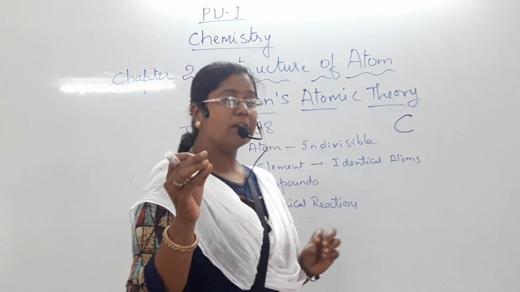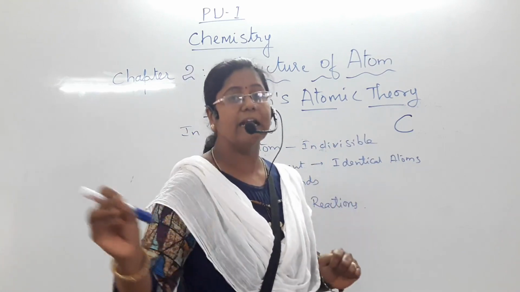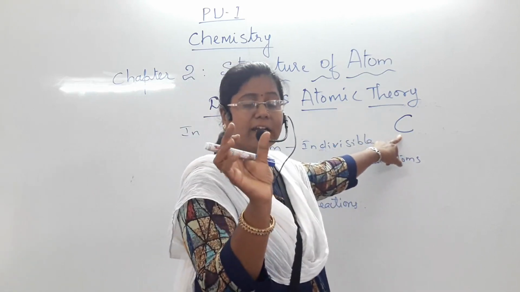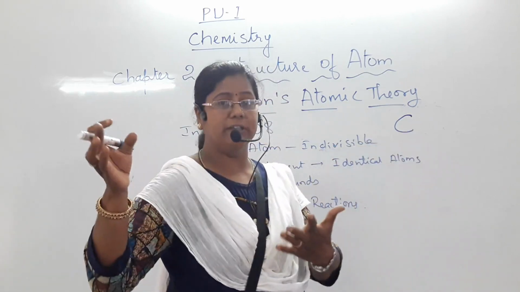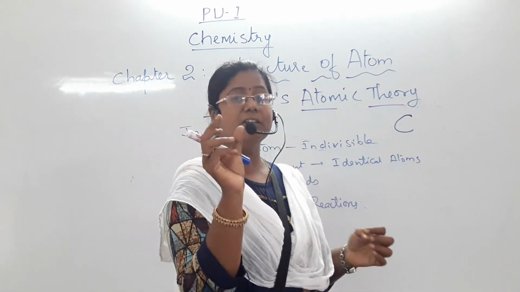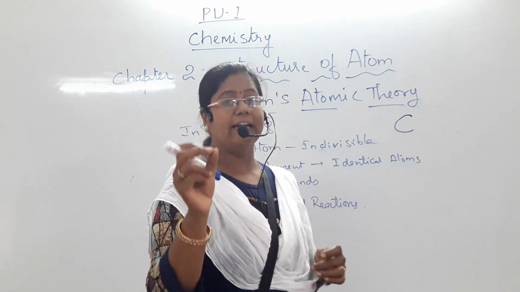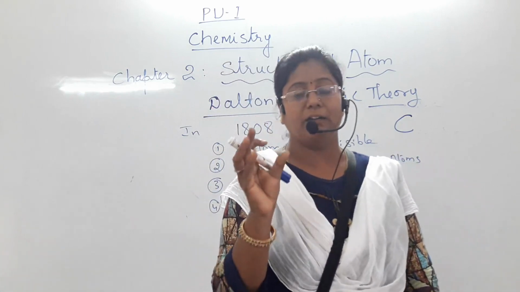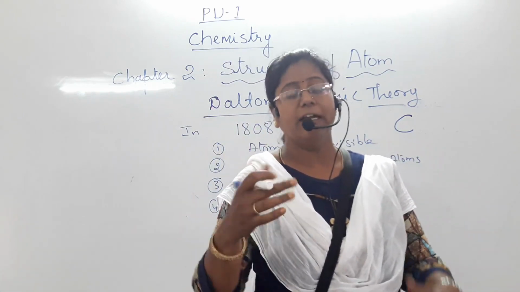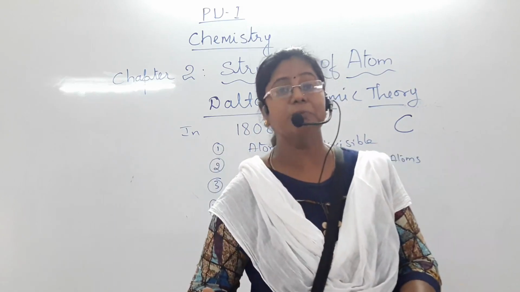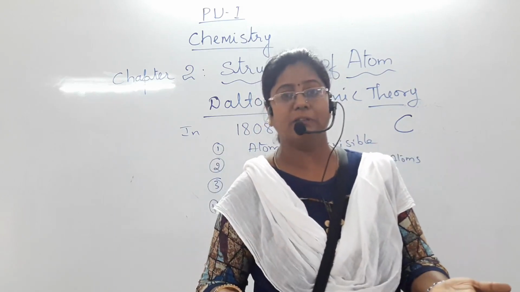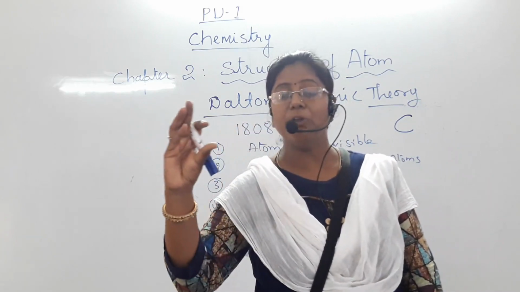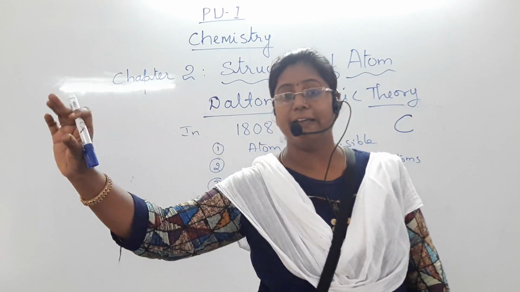This charcoal has identical atoms, only carbon atoms. If you take the element carbon, it contains only atoms of carbon. So these atoms are the same, all atoms are identical.